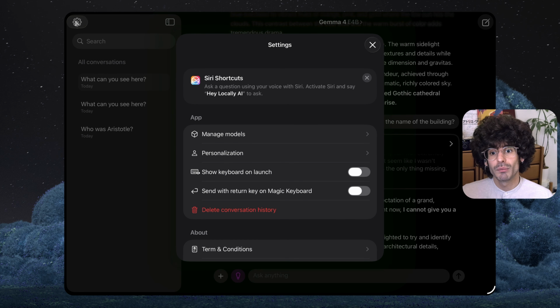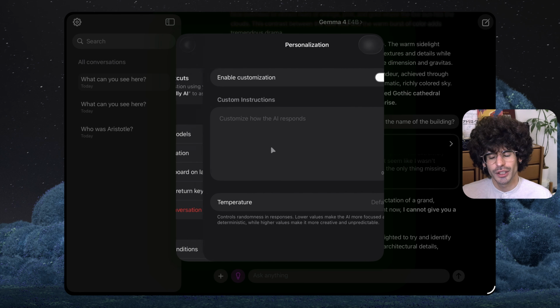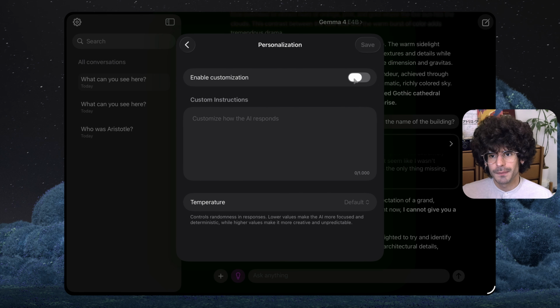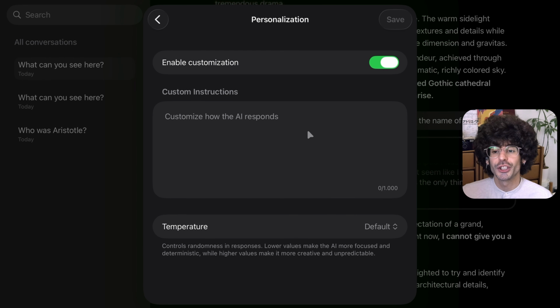To access the system prompt, we go back into the settings and click on Personalization. Here we get three options. For one, we can turn personalization on and off. Then we have a field for custom instructions, which is our system prompt, and the temperature below. To write a system prompt, we first have to enable the customization. Then we can access the field.